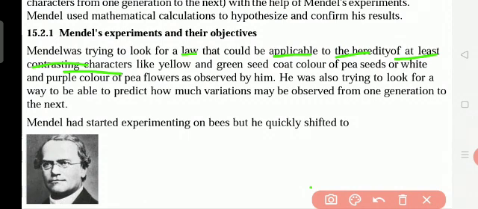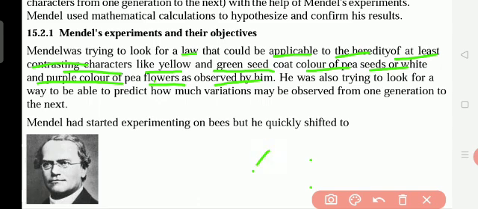Contrasting characters means comparing two persons or two flowers. Now we take two marigold flowers, and we can say one marigold flower is yellow in color, another is orange in color. So this is comparing both the things. So comparing characters like yellow and green seed coat color of pea seeds, or white and purple color of pea flowers, as observed by him. Okay, so pea flowers are like mutton flowers.